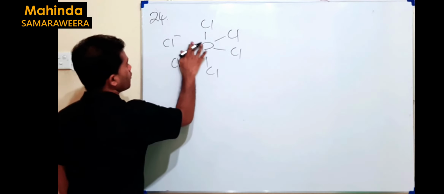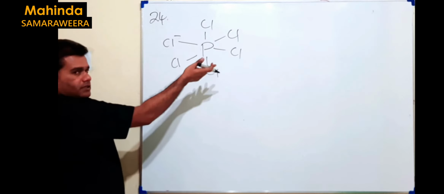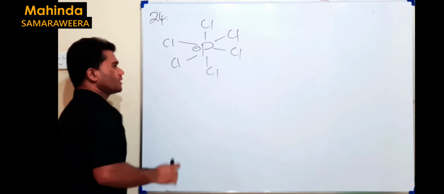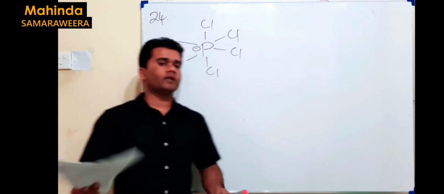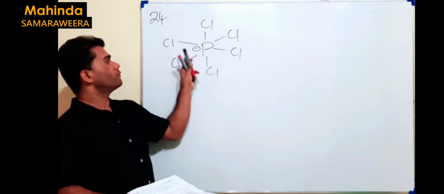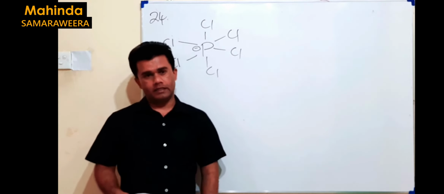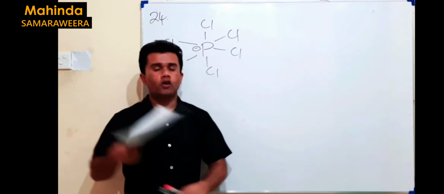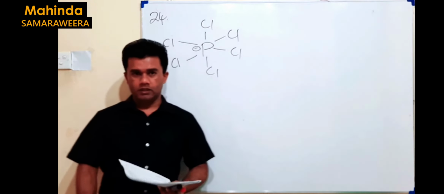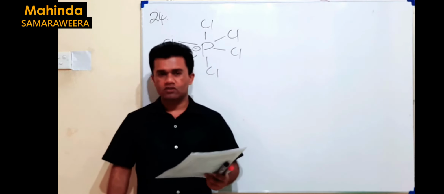But you know how a dative covalent bond is represented. It's something like this. Since Cl minus donates a lone pair, it's plus. All the delta minus cancelled out. Phosphorus gains electrons, it becomes minus. So that's how we get the bonding arrangement of PCl6 minus. It's 1, 2, 3, 4, 5, 6 bonds, no lone pair. Then the geometry is octahedral. When you consider octahedral, all the repulsive forces are equal. If the repulsive forces are equal, the bond lengths are equal, then bond energies are equal. So therefore, it's a true statement.